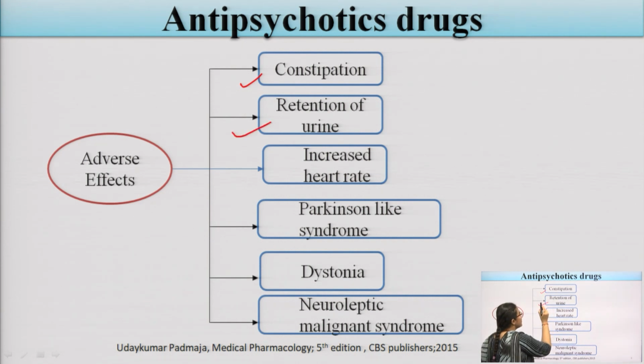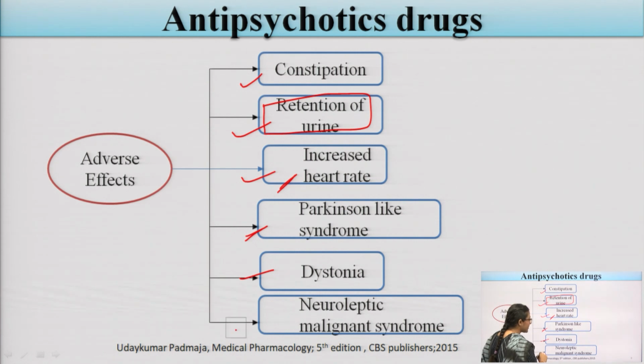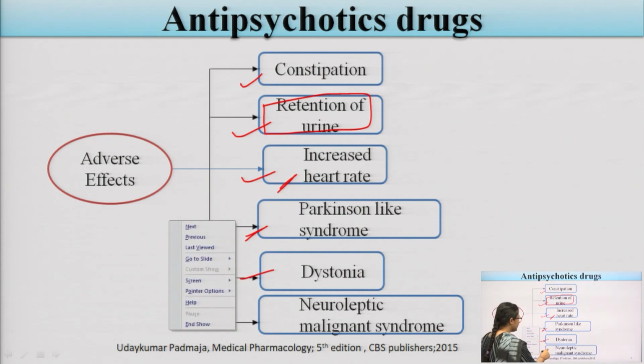There is retention: as I told you, the ADH secretion gets reduced, due to which there can be retention of urine. There is an increase in the heart rate, because they produce reflex tachycardia. There are Parkinson-like syndromes, dystonia, and neuroleptic malignant syndrome.